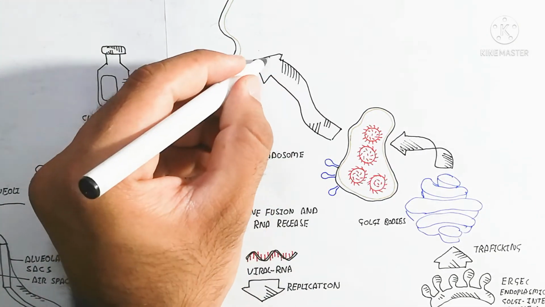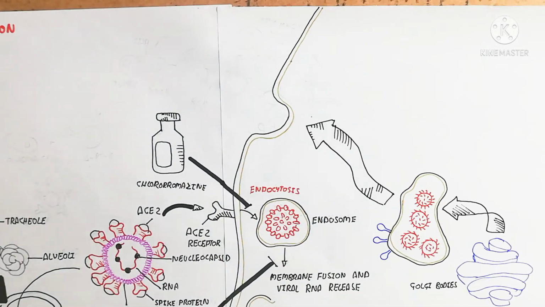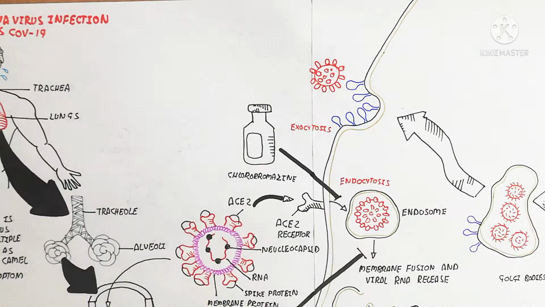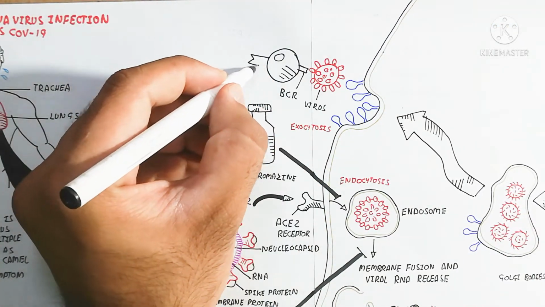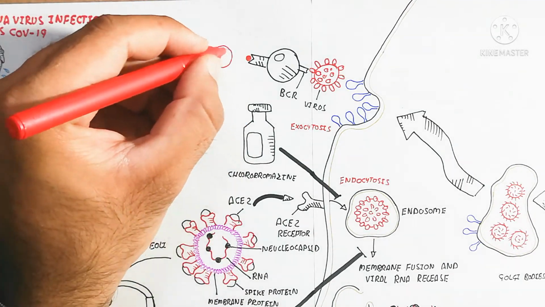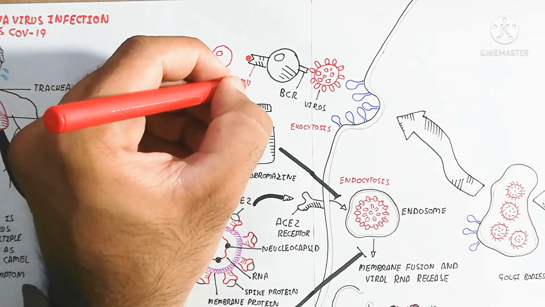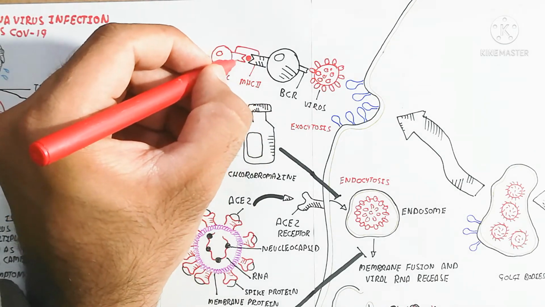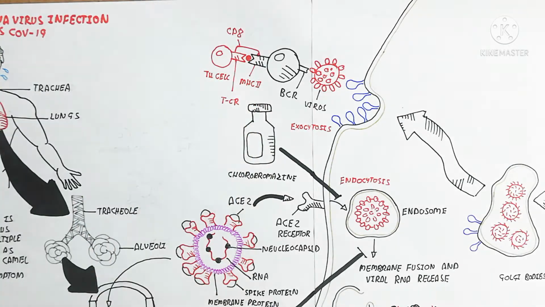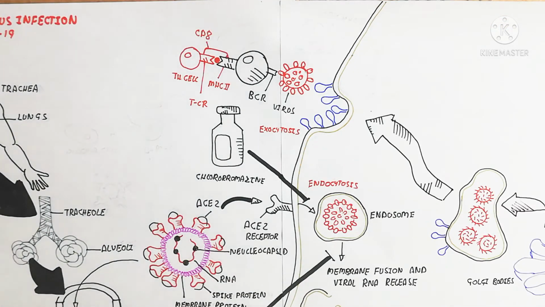The blue color shows the ACE2 receptor. After exocytosis the virus will be released, while the ACE2 receptor will be left behind. So the virus will be released. It is known as exocytosis, and the virus goes into the surfactant area.